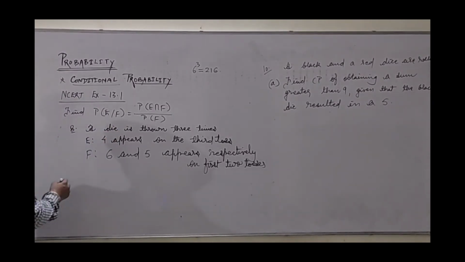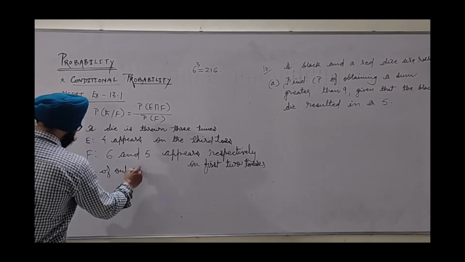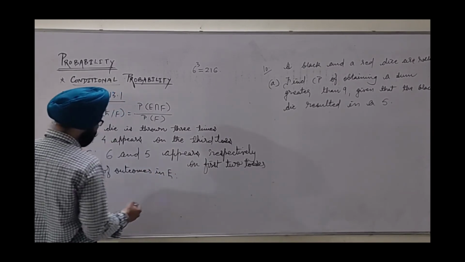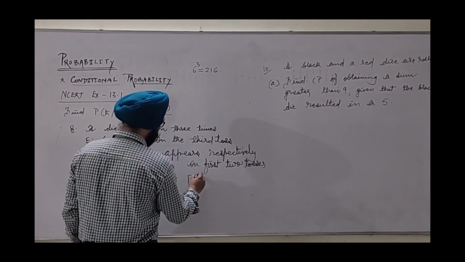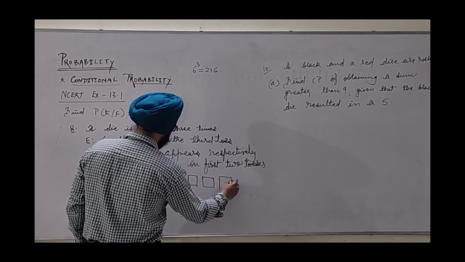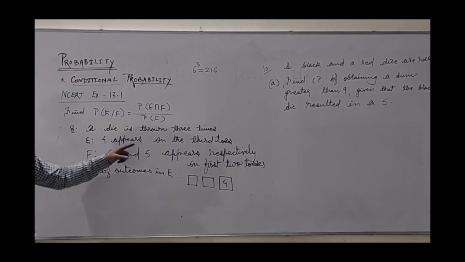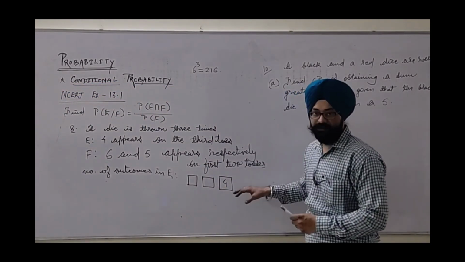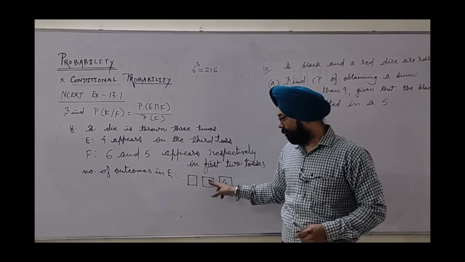So here also, if I want the number of outcomes in event E, how to get it? Let's start. It says 4 appears on the third toss. So we will use the concept of permutation and combination, the box method. On the third toss, 4 appears. So let us fix 4 there. Now here we have to focus. We have to fix this number 4, this result 4 out of 3 tosses. For the rest 2, any outcome can be filled in these boxes.